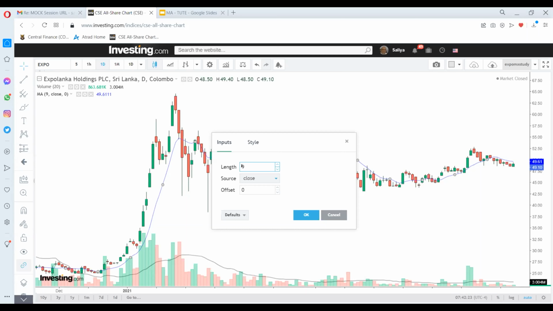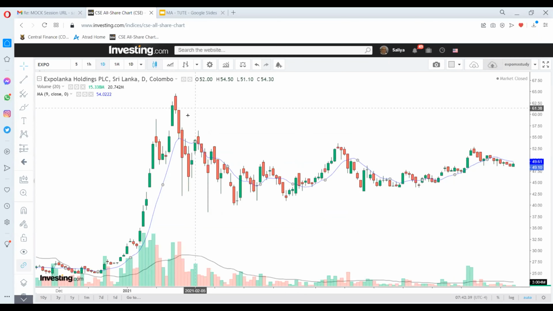Before combining, I mentioned why I'm taking that 20, and I mentioned 9s, when we are combining 2 moving averages to do our analysis. Before doing that, let's go ahead with this one indicator where the 9 is your value for the number of days.